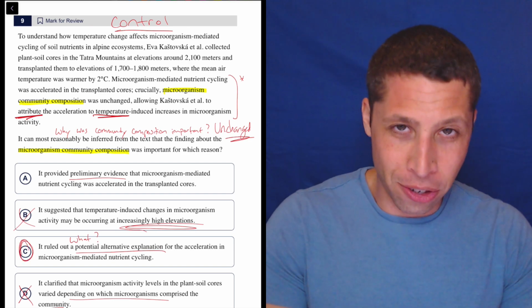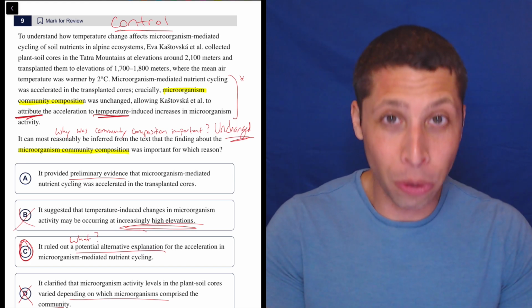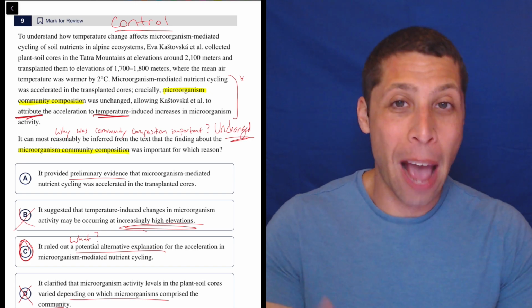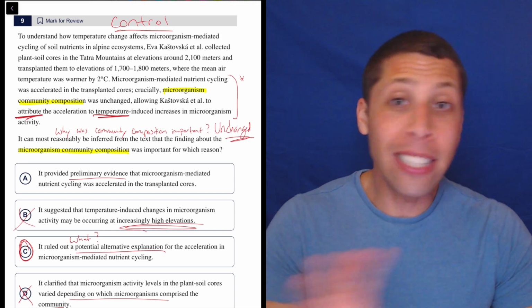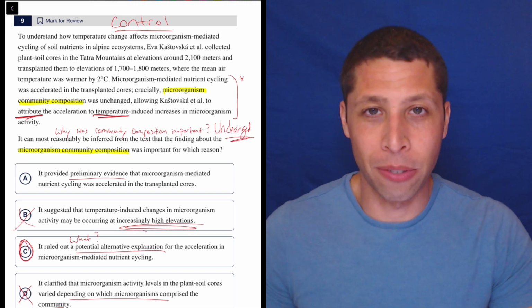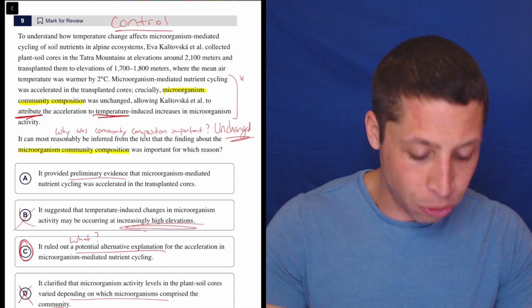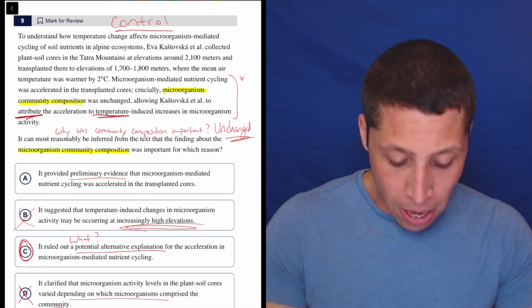Basically, what this passage is saying in a very confusing way is they have a control. They controlled for the microorganism communities, and because that was unchanged, they were able to say, all right, any differences that we see in our experiment is attributable to something else, right? It's attributable, I guess, to the temperature-induced increases, whatever that means. So this is a very hard question. I think so, at least.